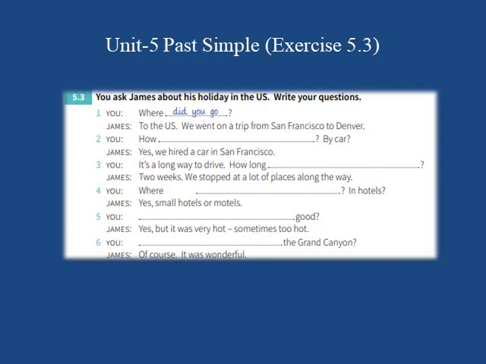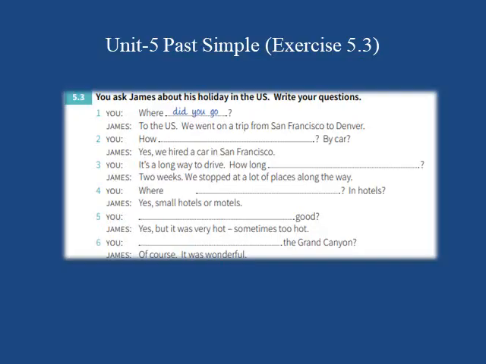Next question. You are asking James, how ... question, by car. So you are asking whether James went by car or not. James replied, yes, we hired a car in San Francisco. James replied, he hired a car in San Francisco. So what should be the question?